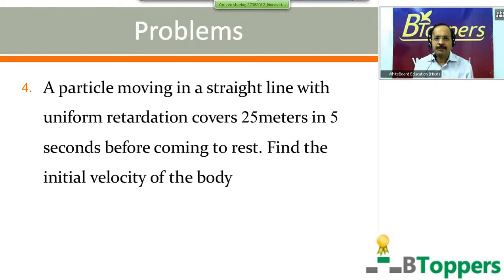A particle moving in a straight line path with uniform retardation covers 25 meters in 5 seconds before coming to rest. Find the initial velocity of the body. If you want to try the problem on your own, you can take a pause and try. You're supposed to get the answer as 10 meters per second. Otherwise, look at the solution here.